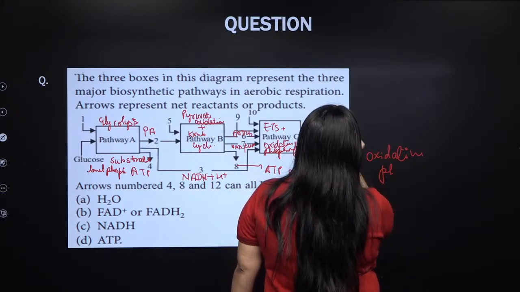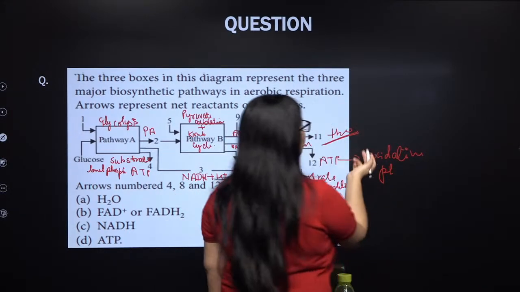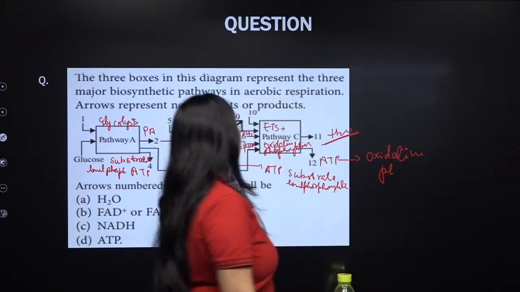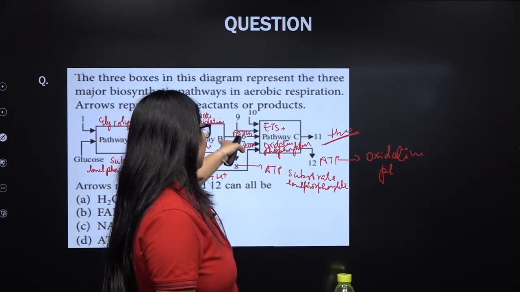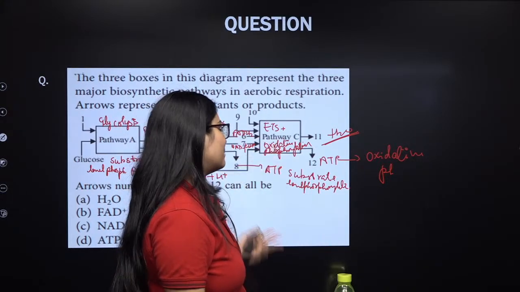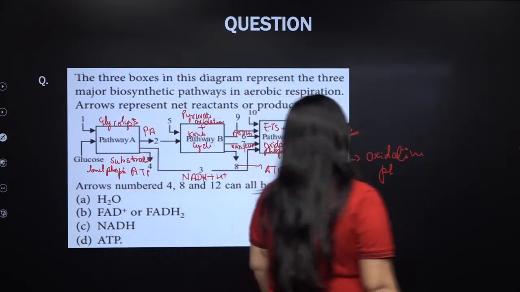and this can represent water. This can also represent water, my dear students. And also remember, CO2 will also be released. Here CO2 will get released, but it will not be utilized in pathway C. I hope you can understand that.